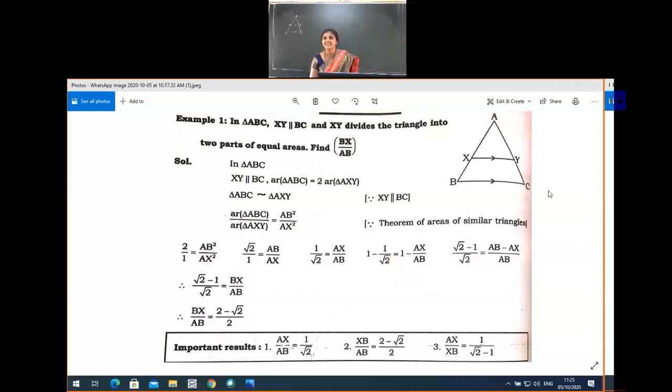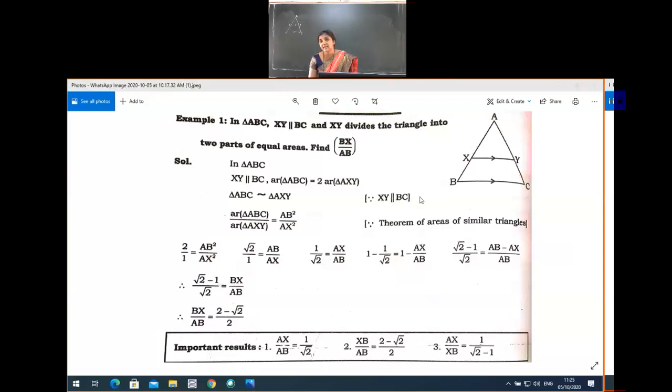XY parallel to BC. Therefore, angle AXY is equal to angle ABC by corresponding angles, and similarly, angle AYX is equal to angle ACB by corresponding angles. ಎಸ್ ವೆರಿ ಗುಡ್. ಅಲ್ಲಿ ನೀವು ಸ್ವಲ್ಪ ಥಿಂಕ್ ಮಾಡಬೇಕು. ಹೇಗೆ ಅಂತ ಅಂದ್ರೆ ಆಲ್ರೆಡಿ ಎಕ್ಸ್ ವೈ ಪ್ಯಾರಲಲ್ ಟು ಬಿ ಸಿ ಕಂಡೀಷನ್ ಇಸ್ ಗಿವನ್.